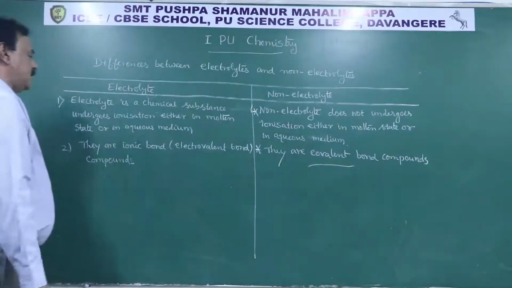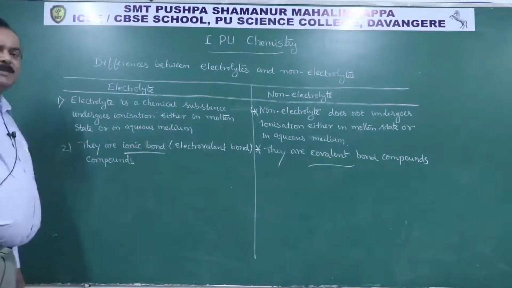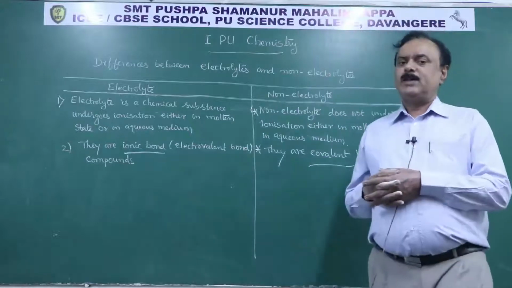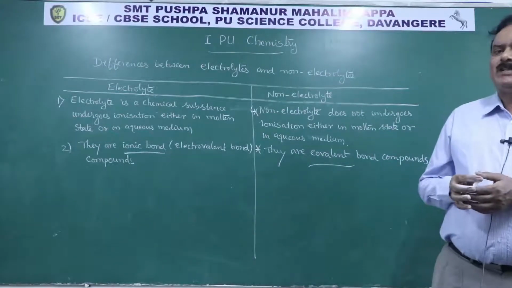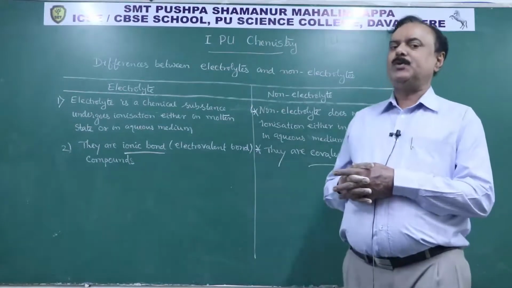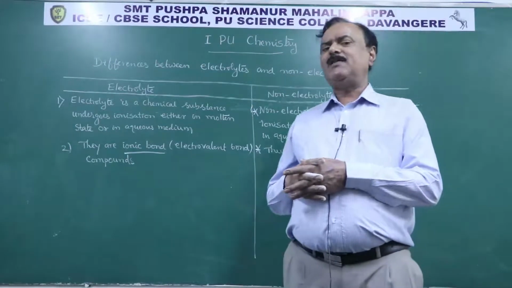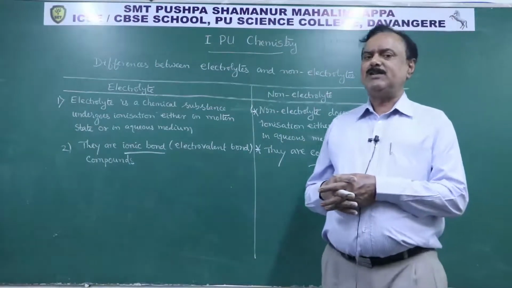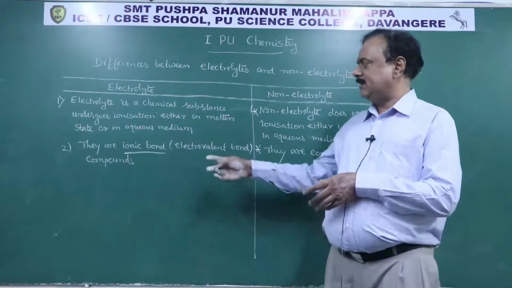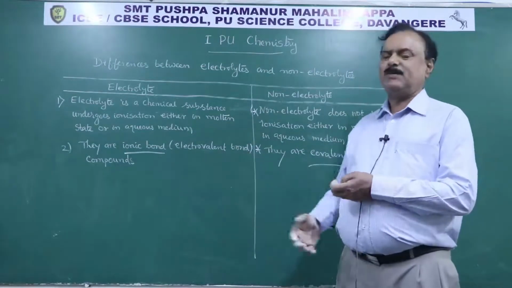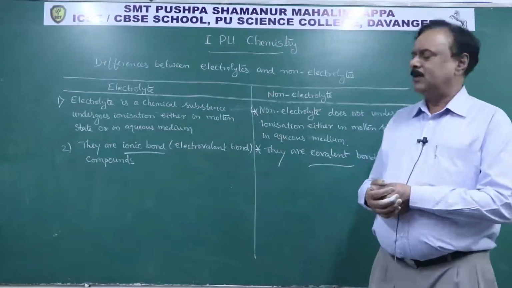The bond is very important. Do you know the difference between the ionic bond and the covalent bond? In ionic bond, there is complete transfer of electrons from the more electropositive element to the more electronegative element, and the electrostatic force of attraction between the positively charged and negatively charged ions is called electrovalent bond or ionic bond. Usually they are solids at lab temperature and completely soluble in water.